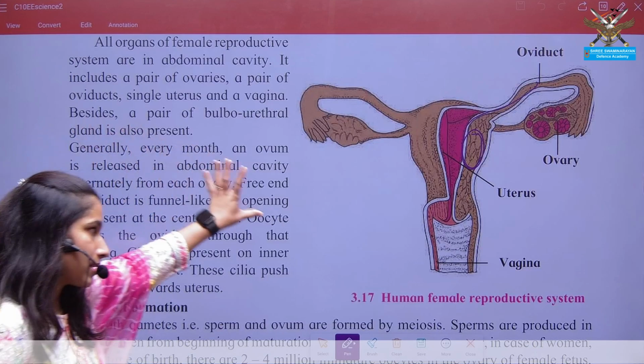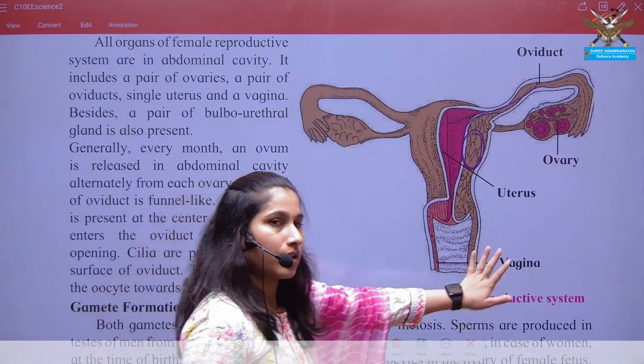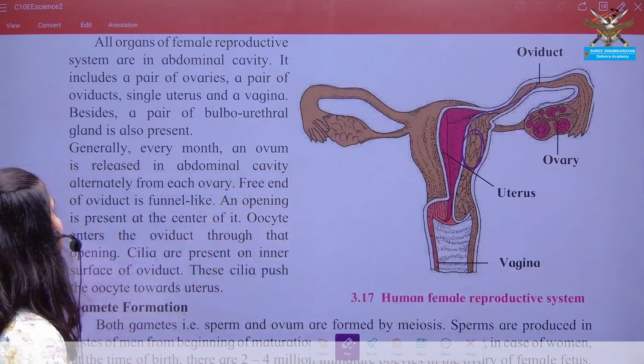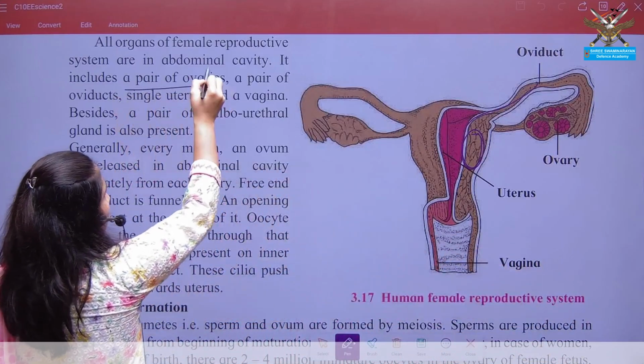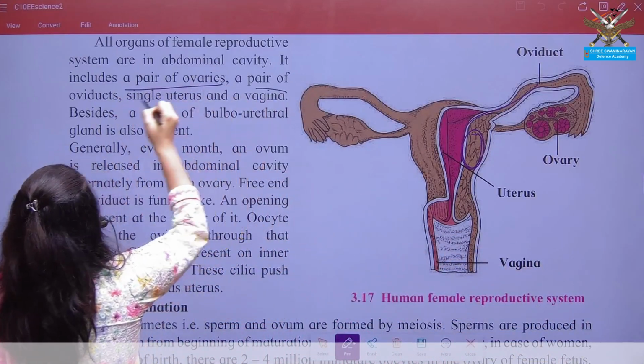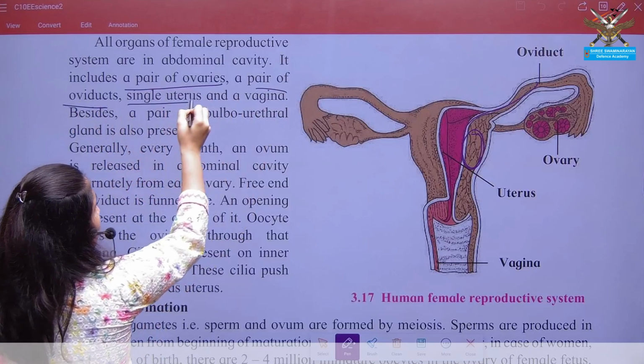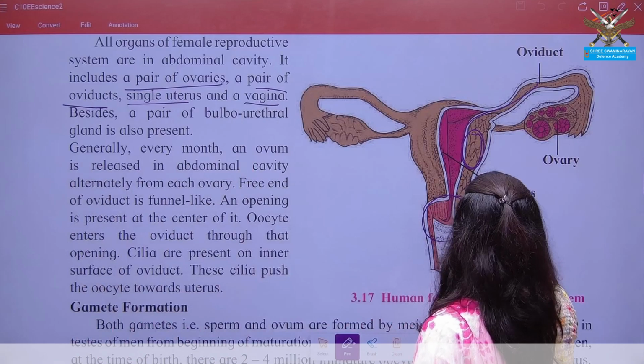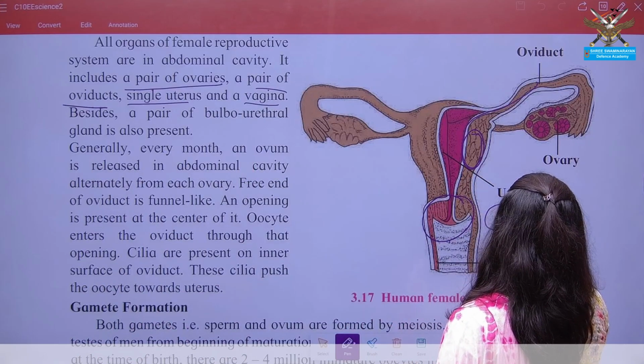So when you are discussing the human female reproductive system, you just have to keep in mind there is a presence of a pair of ovaries, a pair of oviducts, a single uterus and the vagina. The vaginal opening is known as the cervix.